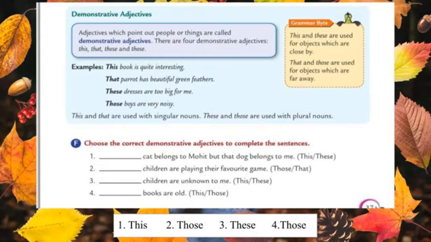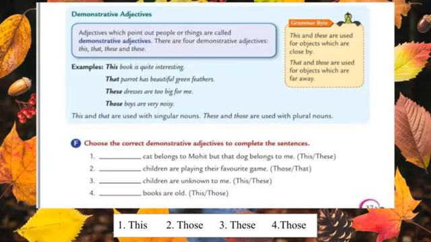And one more thing, for singular nouns we should use this and that. For plural nouns we should use these and those. Okay students, for plural nouns we should use these and those. Let us see some examples.